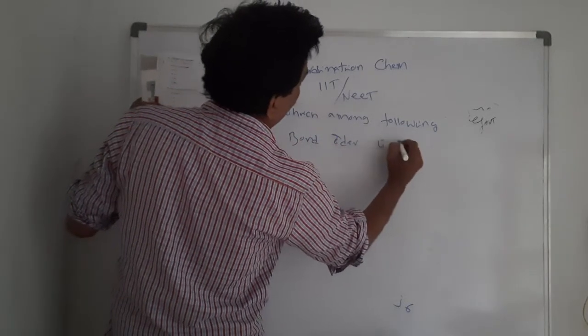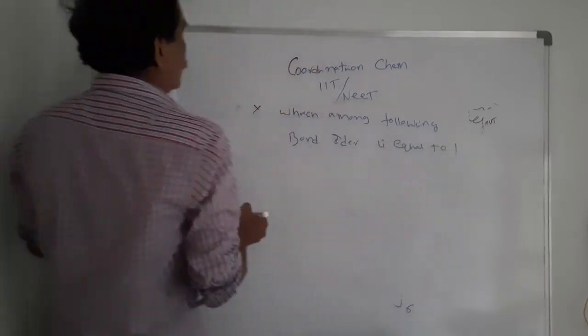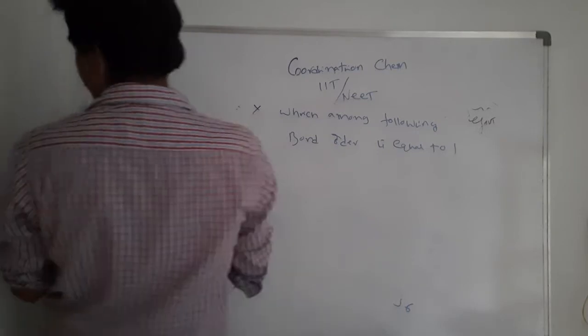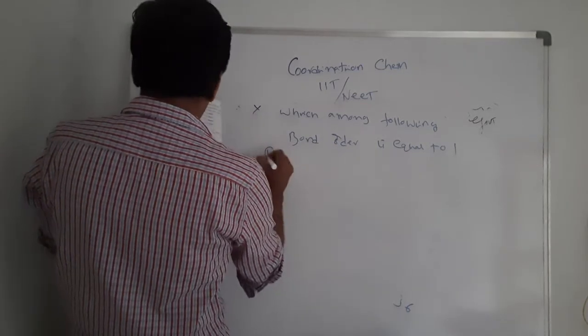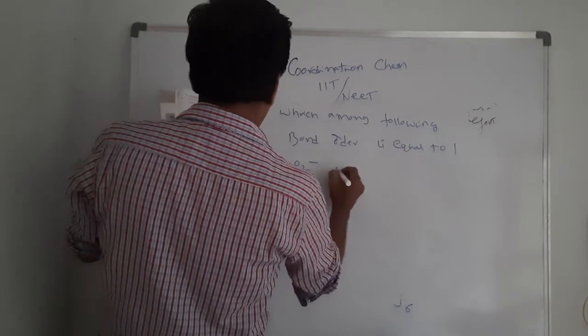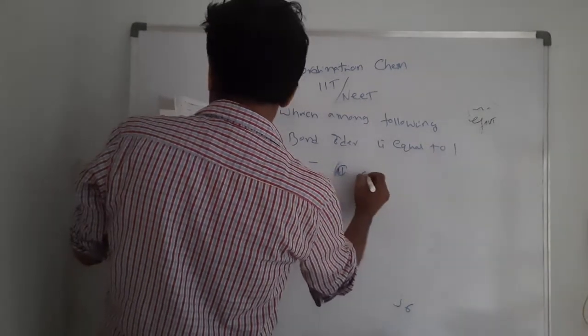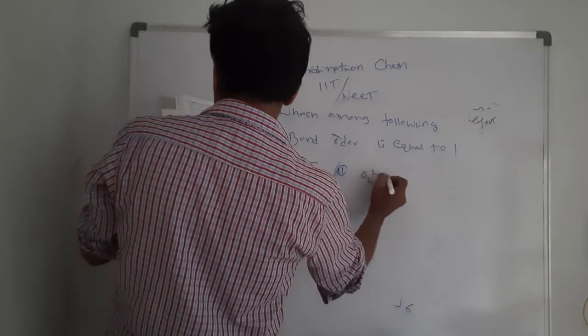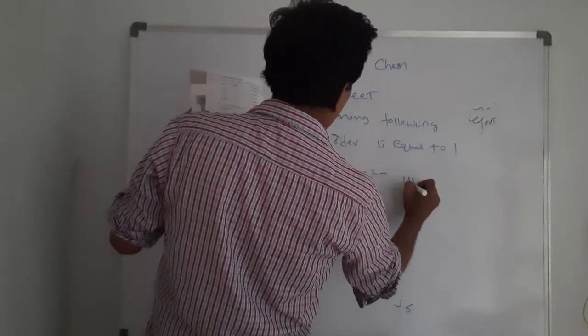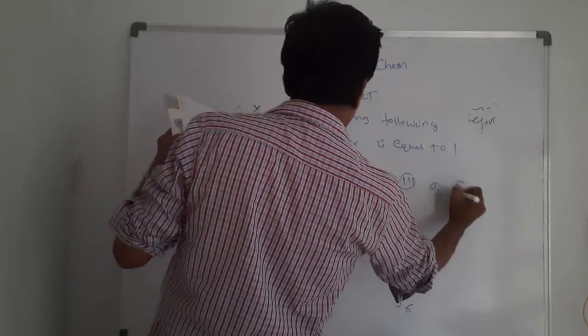I get an advanced question. Option 1: O2 minus. Option 2: O2 2 minus. Option 3: O2. Option 4: F2.